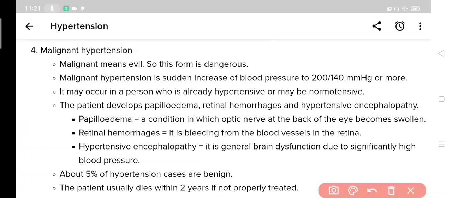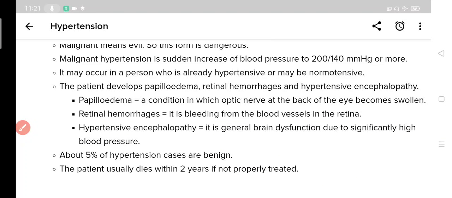Here it should be malignant. Please correct this. This is not benign. This is 5% cases are malignant cases.